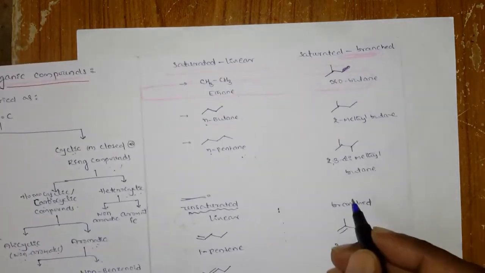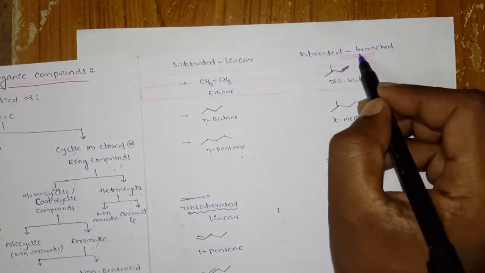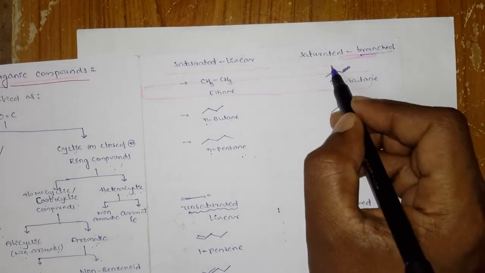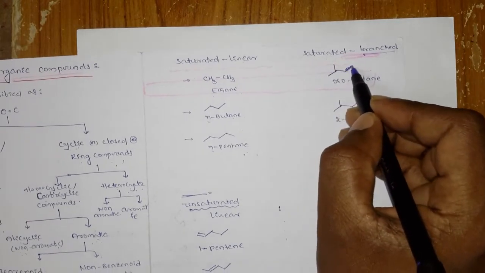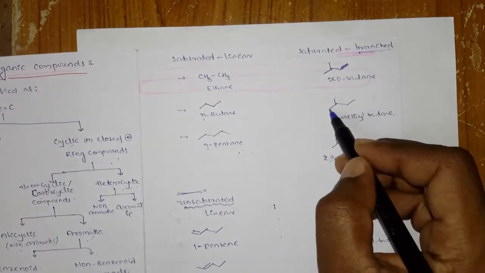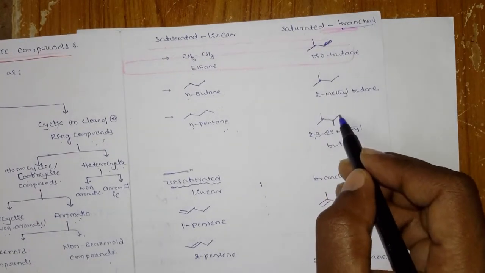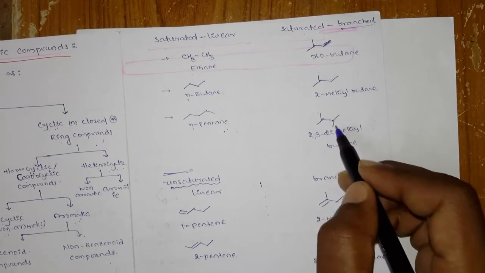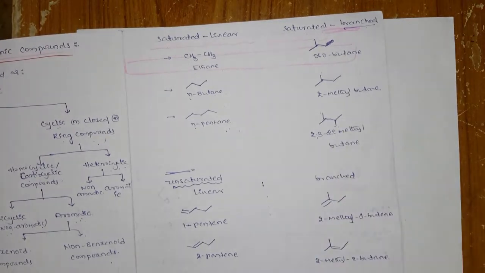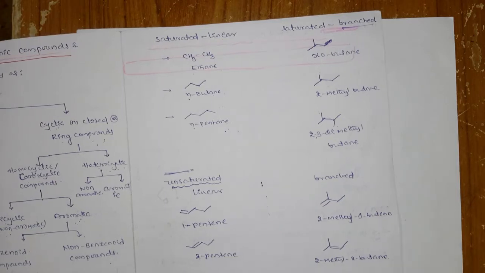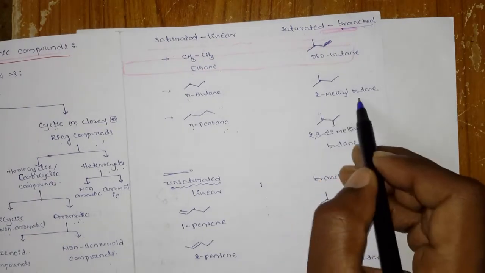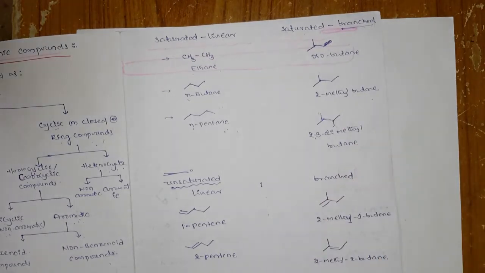And when you come to the branched ones, you see here there is a branch. Here it is linear and here is a branch, and here it is linear and these two are the branches. First you have to find out which one is linear and which one is branched. Don't worry about the nomenclature; we are going to discuss that in later lectures.